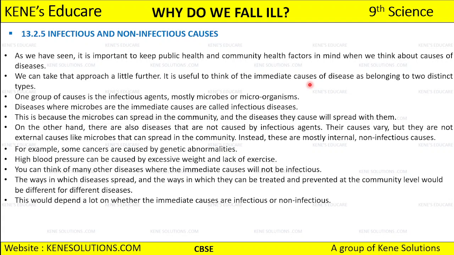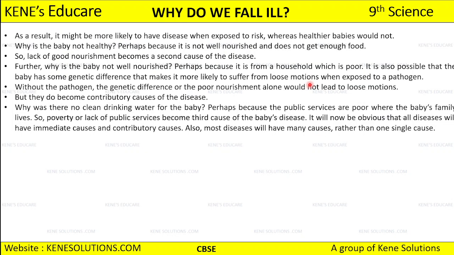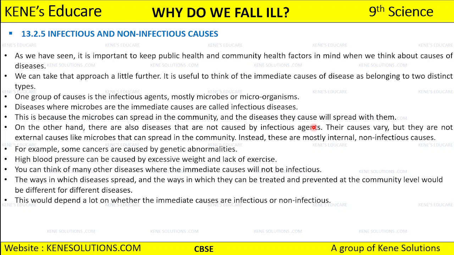Now, whenever a disease is occurring, there is going to be an immediate cause of that disease, right? It becomes useful if we think of the immediate cause of disease as belonging to two distinct types. As we have already discussed, a single cause cannot cause a disease. There can be many causes included in most diseases.